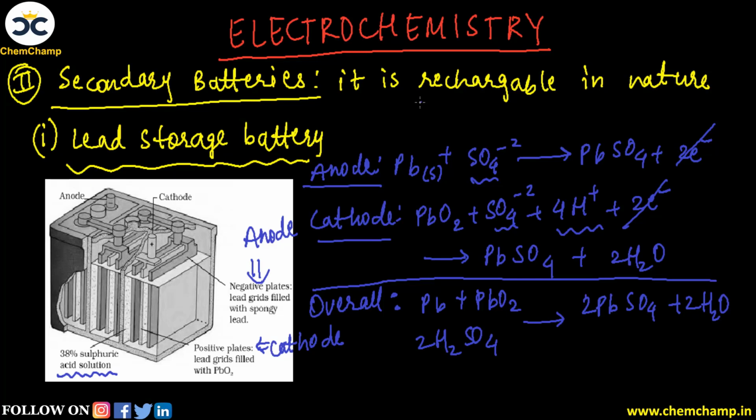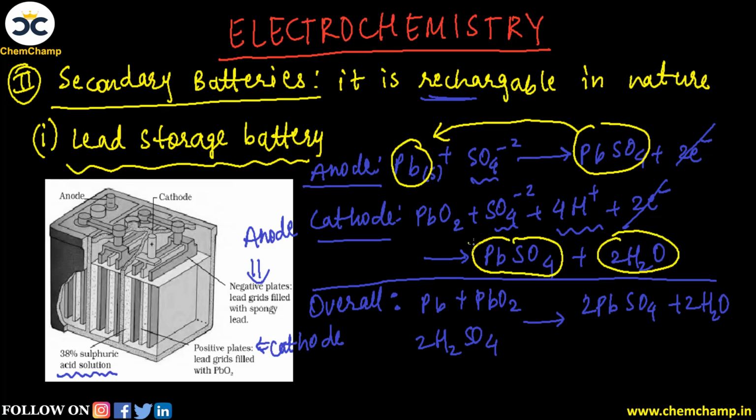Now as we had said, the lead storage battery is rechargeable in nature, so in order to charge it and use it again, this overall reaction will convert in reverse manner. That means for the anode reaction, PbSO4 will now be converted back into solid lead, and similarly here, PbSO4 and water molecules split up and form the reactants again, which are PbO2, SO4 minus 2 ions and H plus ions. In this manner, once it is recharged, it will come back to its initial reactants.